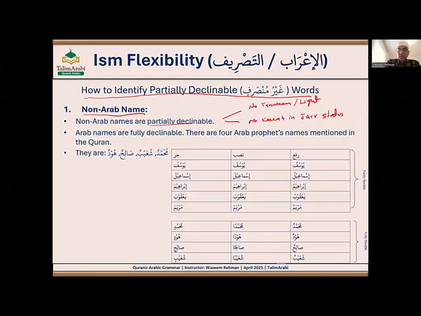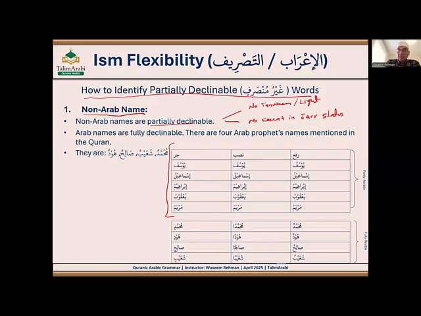Let's say these are all non-Arab names, in this first table. Like Yusuf: in rafa, it will be Yusufu; in nasab and jar, Yusufa. Ismail: in rafa, Ismailu; in nasab and jar, Ismaila. So no tanween, always light, and in jar, no kasra. Ibrahim, Ibrahimu in rafa; Ibrahima in nasab and jar. Yaqubu in rafa; Yaquba in nasab and jar. Maryamu in rafa; Maryama in nasab and jar. So all non-Arab names would be partially declinable.